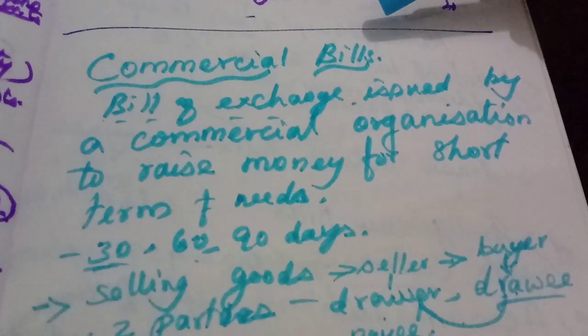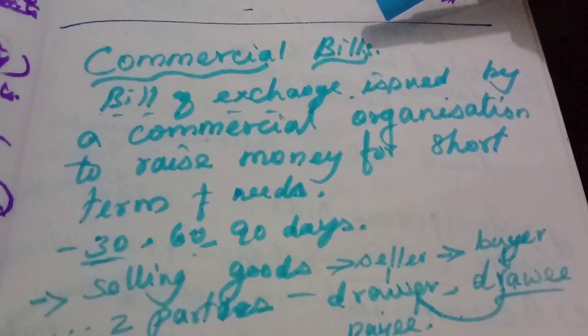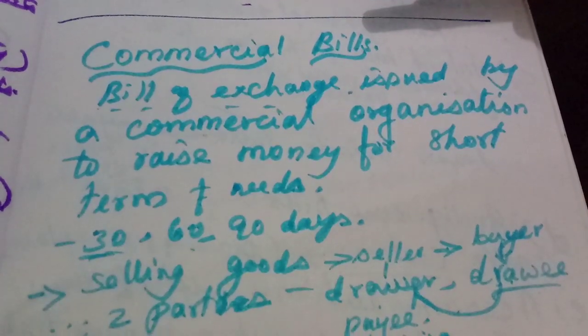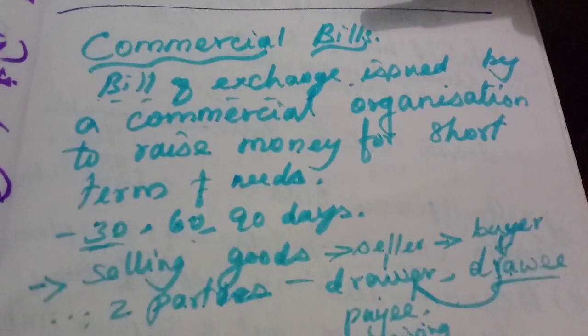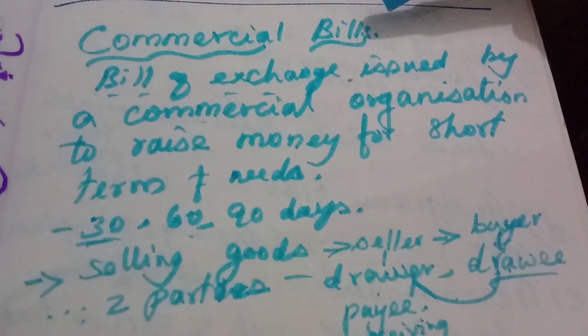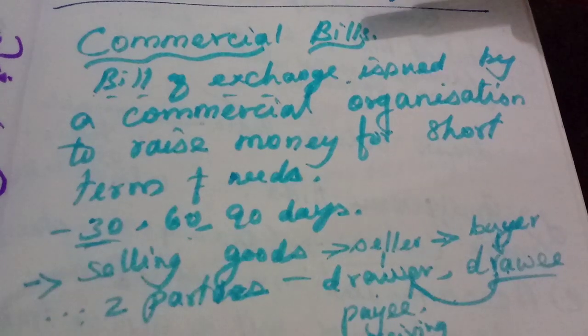Good morning, students. We are now studying the money market instruments. Already we have completed two instruments, treasury bills and certificates of deposit. Today we are going to learn commercial bills and the government securities market.